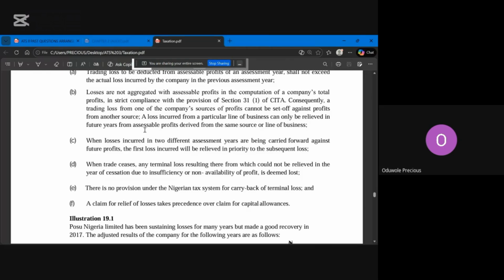In 2022 again, please you can try to mute because of background noise.